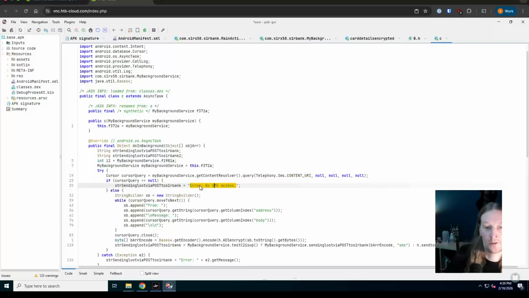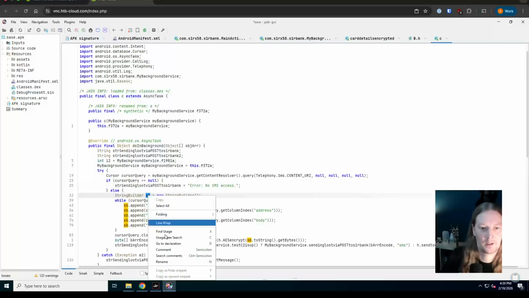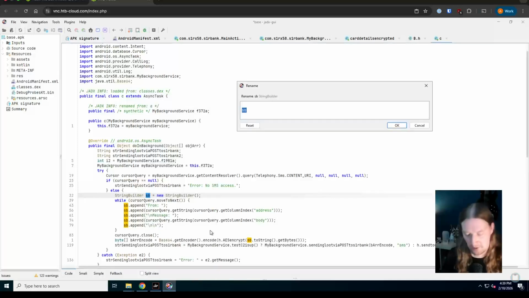So that is now looking through the SMS data on that device. And I assume that's going to be sending that out too. So we can rename this SB variable that's being set here and try and make some sense of that.